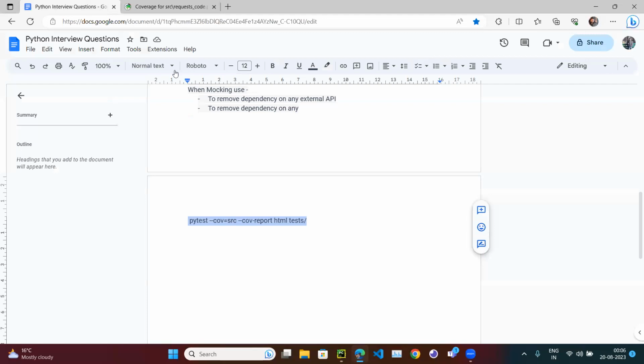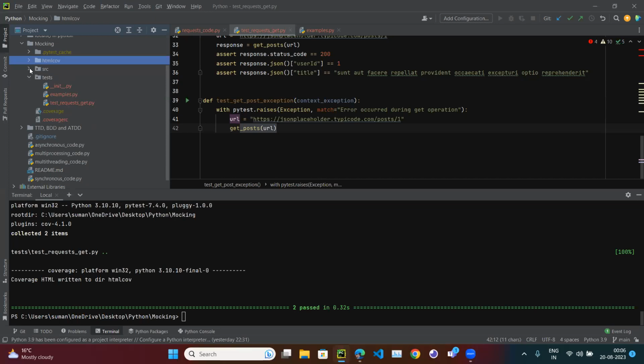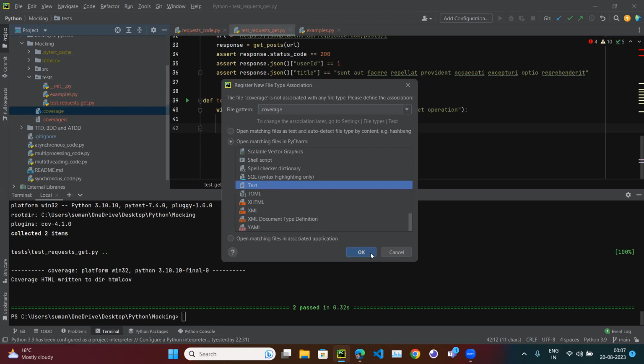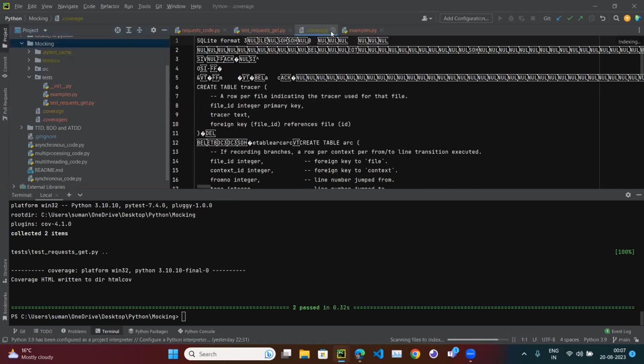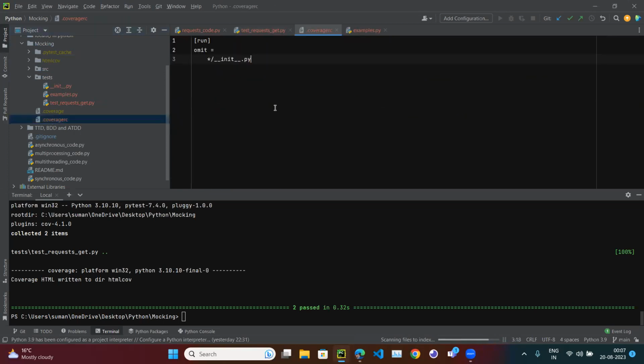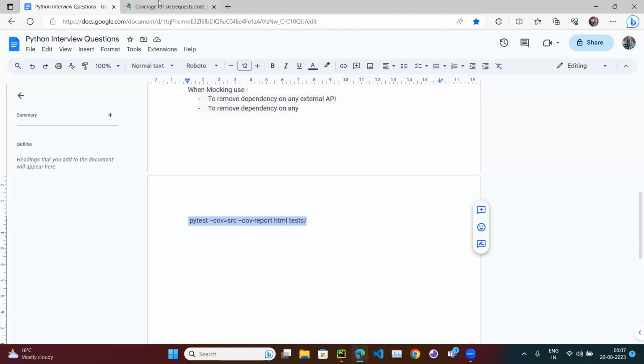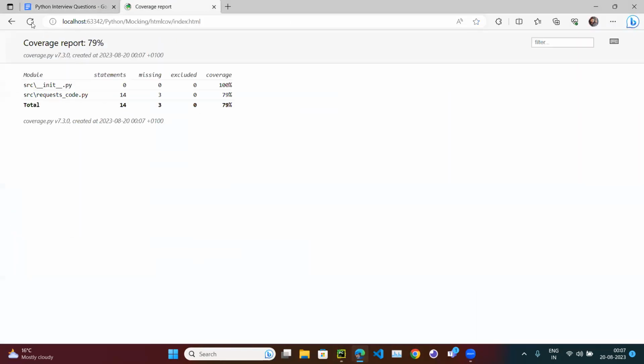All right, and one more thing, because here I have created the .coveragerc file. If I just remove this, or maybe just remove everything, and if I run this and refresh it, now you could see I am getting the __init__.py as well.